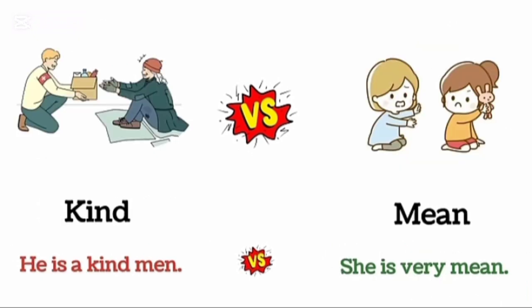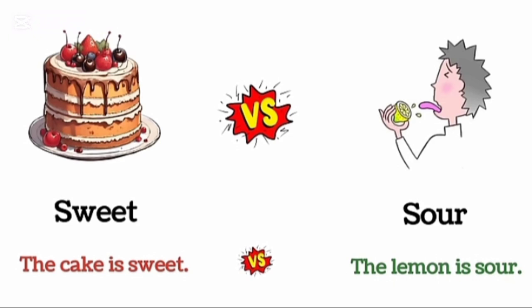Kind. He is a kind man. Mean. She is very mean. Sweet. The cake is sweet. Sour. The lemon is sour.